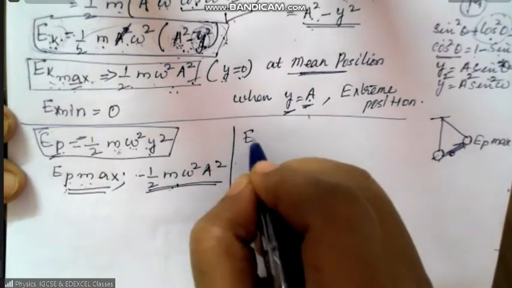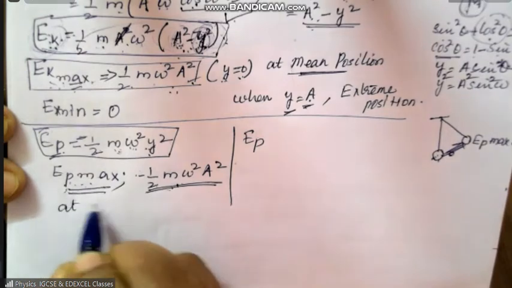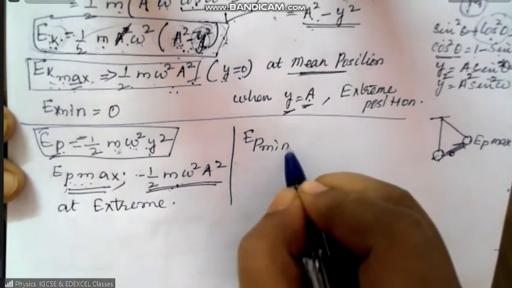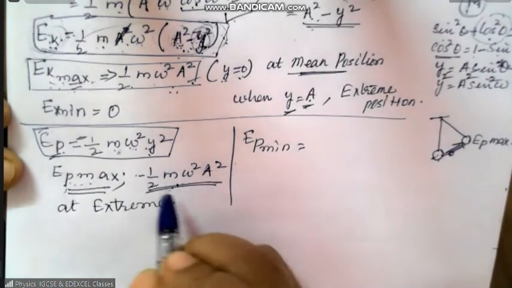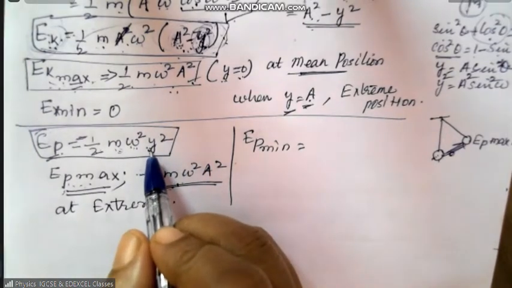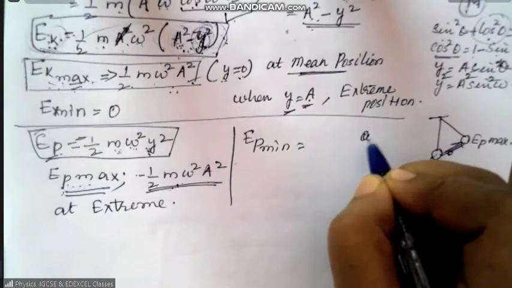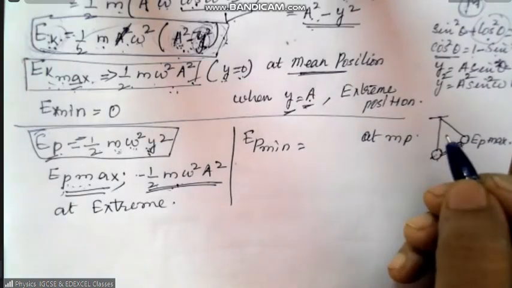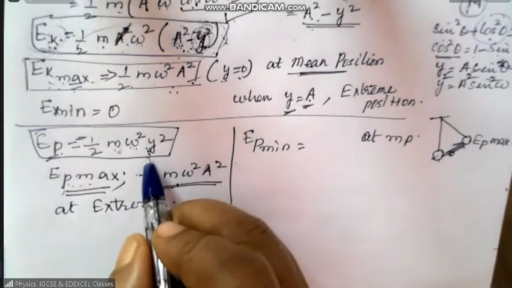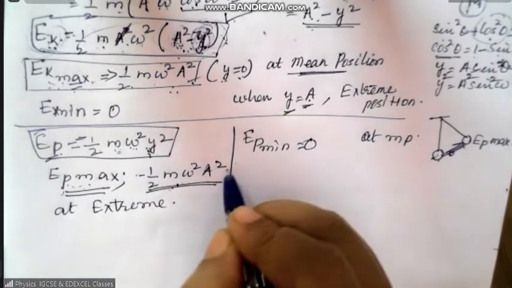And where is potential energy minimum? Potential energy is maximum at extreme positions. Now, where is potential energy minimum? For potential energy to be minimum, y must be 0. That is at the mean position. And what will be the value at mean position? At mean position, y is 0. So since y is 0, EP minimum is 0.